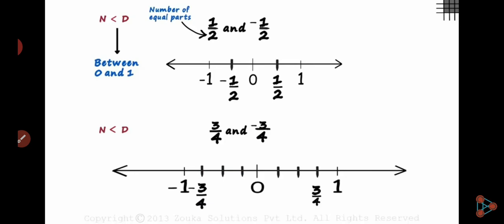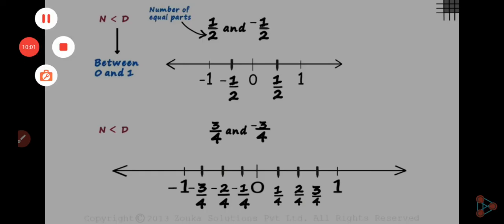And what about these lines, these parts? So we can write it's the first part, it's the second part, it's the third part. Okay, so you can write this is 1/4, 2/4, 3/4 and 4/4, that means 1. Same here, -1/4, -2/4, -3/4, and -4/4. Understand?